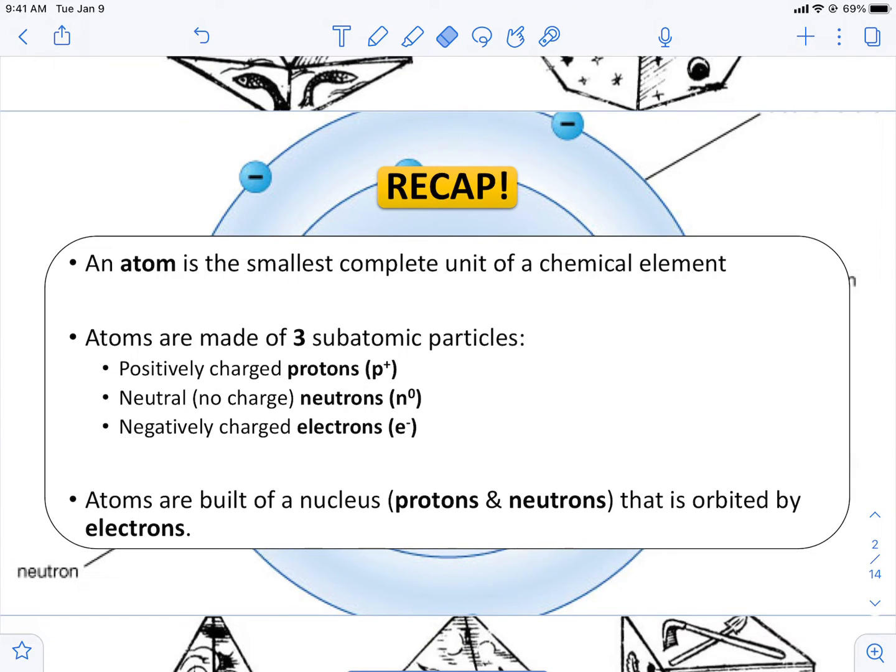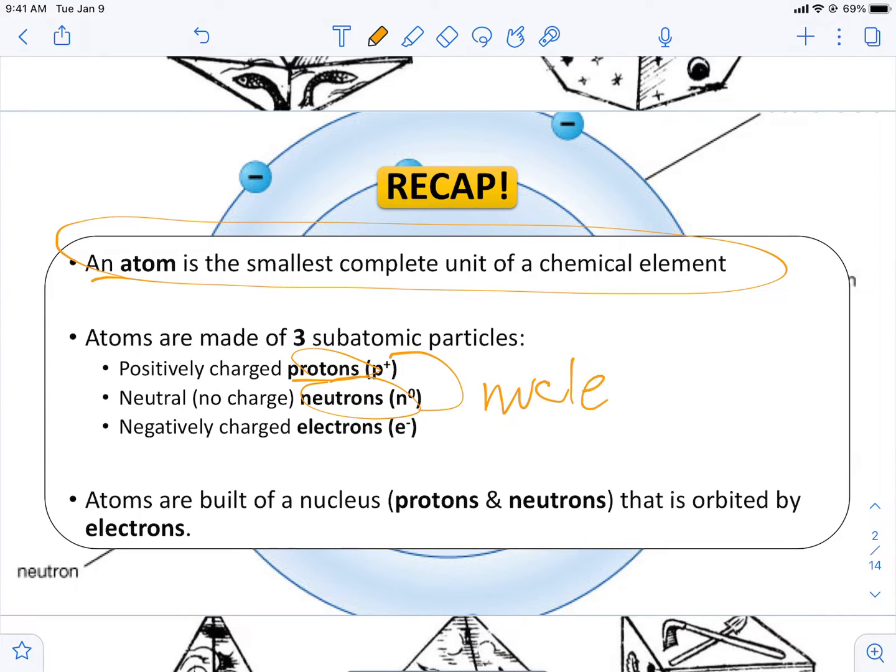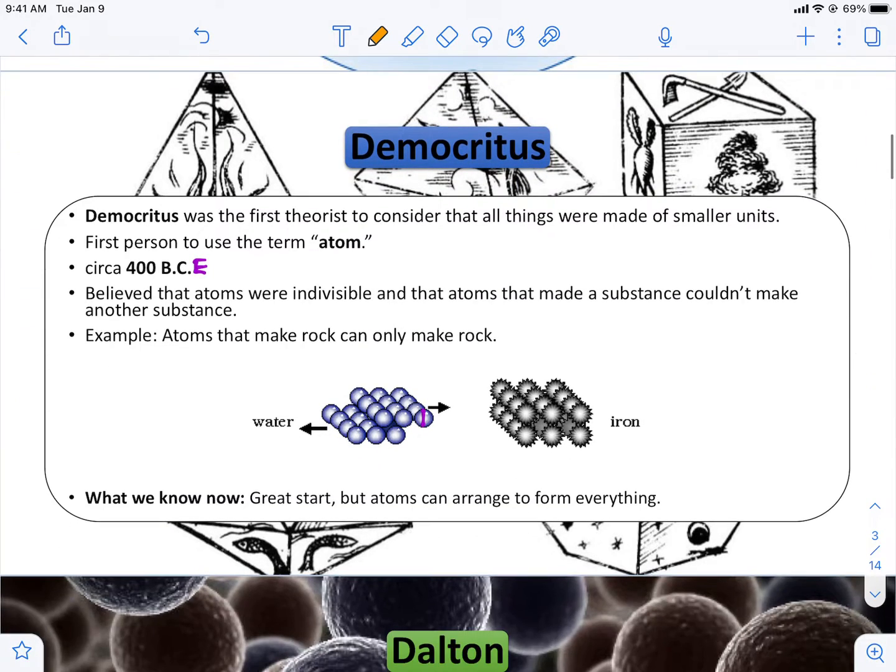Just a quick recap, atoms are the smallest complete unit of any chemical element. So if I want to say hydrogen, I can't be hydrogen and get any smaller than one atom of hydrogen. And then each of these atoms are made out of protons and neutrons, which make up the nucleus, and the electrons, which orbit around it. Atoms are built of a nucleus that is orbited by electrons. So we go past that, and we are going to go over our first model.